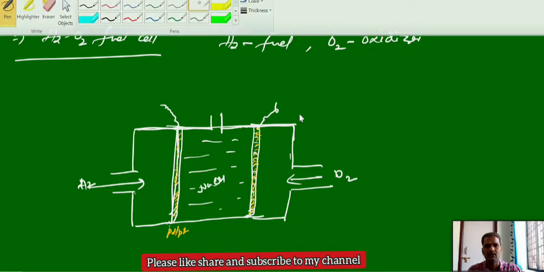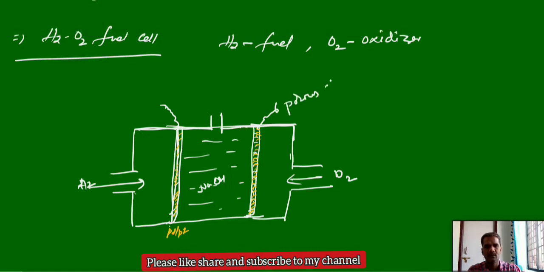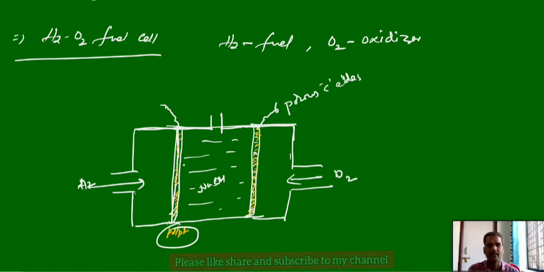Both are carbon electrodes only. Porous carbon electrodes, which are incorporated with some active catalyst like palladium or platinum to increase the activity. This is also a carbon electrode. Here one acts as an anode and one acts as a cathode. In between we will take the sodium hydroxide electrolyte.